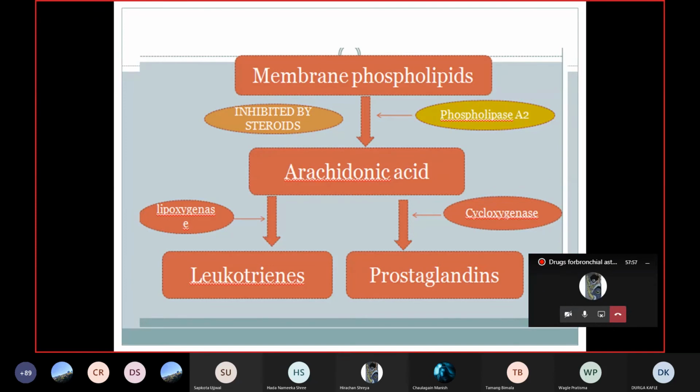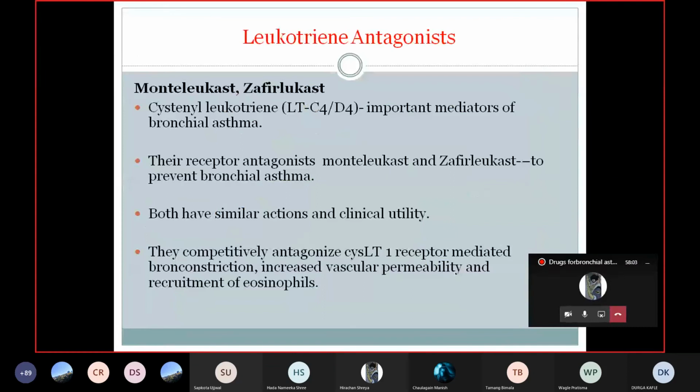So their antagonists are very effective in bronchial asthma. In this class we have two drugs, montelukast and zafirlukast. These drugs inhibit the leukotriene receptor, thereby inhibiting the function of the leukotrienes. Both have similar action and similar clinical utility. They competitively antagonize the leukotriene 1 receptor mediated bronchoconstriction, and also the increased vascular permeability and recruitment of eosinophil, thereby inhibiting the release of the cysteinyl leukotrienes from the eosinophil.